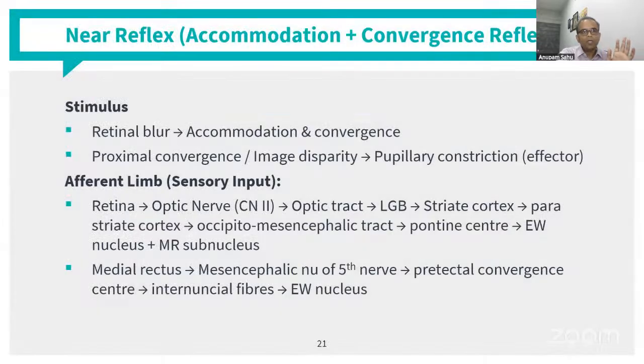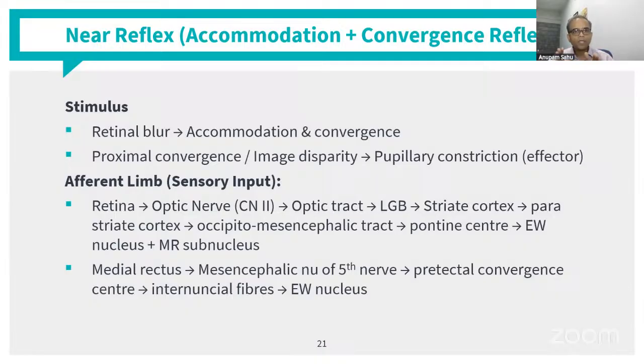Now coming to the near reflex, which again is an important part of our pupillary reflex. Why? Because the pupil needs to be adjusted whenever the eyes are looking from distance to near. So the near reflex basically has three parts, we know: accommodation, convergence, and the pupillary constriction.